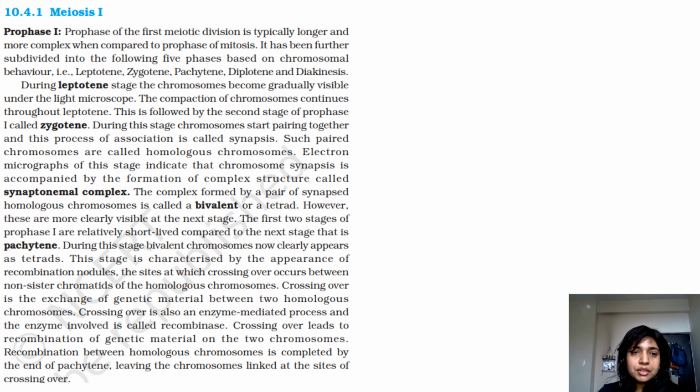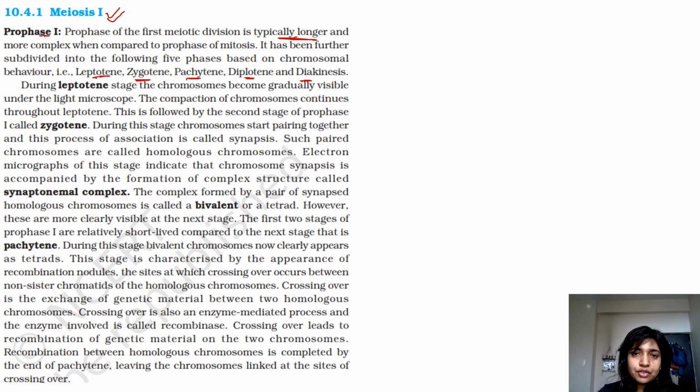So when talking about meiosis 1, the beginning is prophase 1, pro, meta, ana, telo. But prophase 1 is also divided into subcategories. Prophase of the first meiotic division is typically longer. Of course, it has so many stages, so it becomes longer and more complex when compared to the prophase of mitosis. It has been further subdivided into the following 5 phases, namely lepto, zygo, pachy, diplo, and dia.